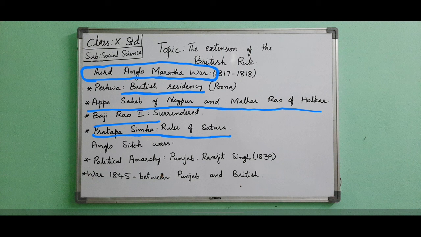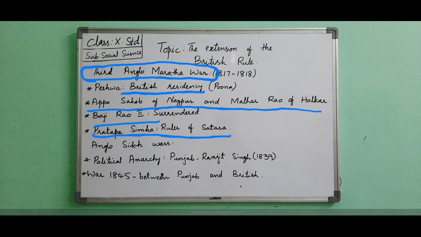removed the post of Peshwa and appointed another person, Pratap Singh. He belongs to the family of Shivaji, a descendant of Shivaji. They declared him the ruler of Satara. This is the Third Anglo-Maratha War. Now next we will see about the consolidation of the British power.